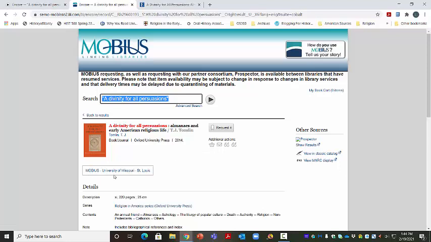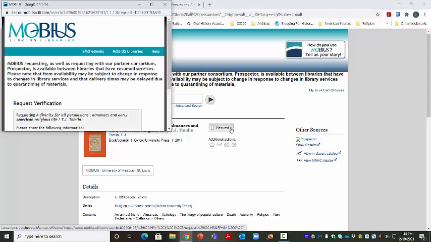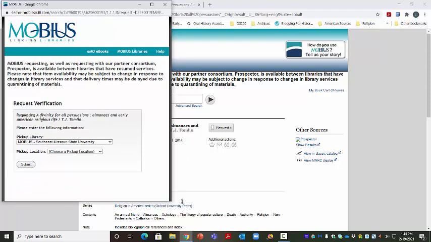So if I click on this link, it will show me, again, the record for this book. And it will show me that this book is held by one library, the University of Missouri at St. Louis. And if I want to get this book, I just click Request It. At that point, you might be asked to sign in with your university credentials, so go ahead and do that. If you're already signed in, you'll get a page that looks like this, asking you where you want to pick up your book. And so you can choose where you want to pick up your book. I'm going to pick mine up at Kent Library, and then hit Submit.